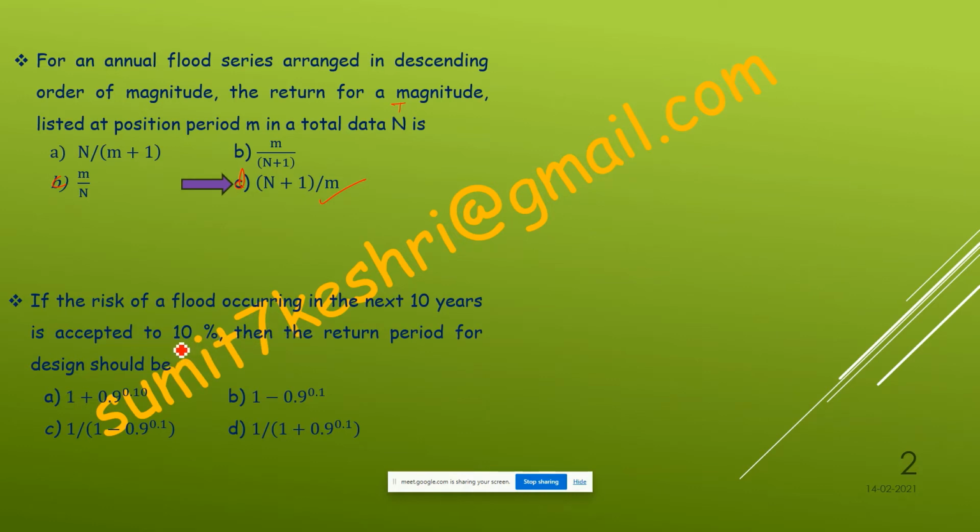Here 10% probability is given, that is r bar, and 10 years is n, and you wish to calculate the return period, that is T. So how to calculate? Tell me what will be the answer.